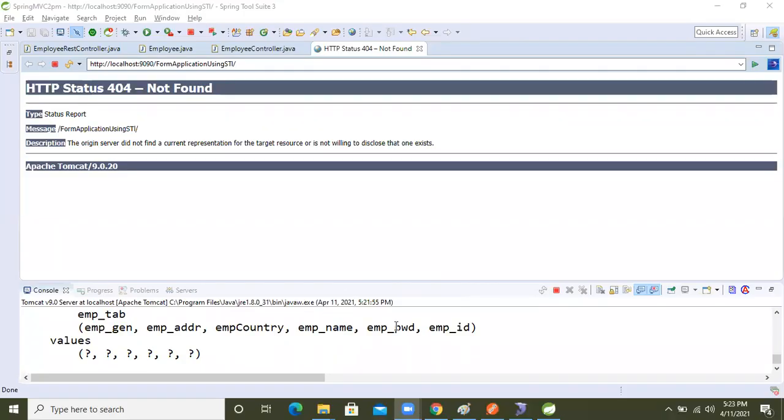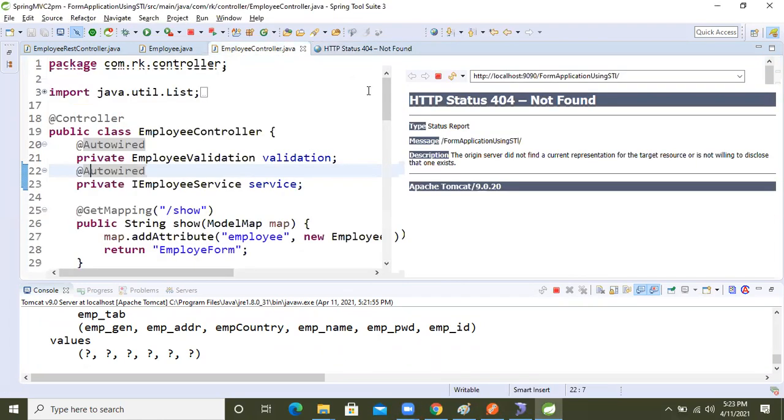Okay, now it's running. Let's see that. Okay, so this is the URL, right?